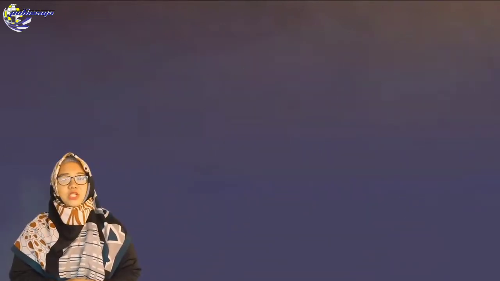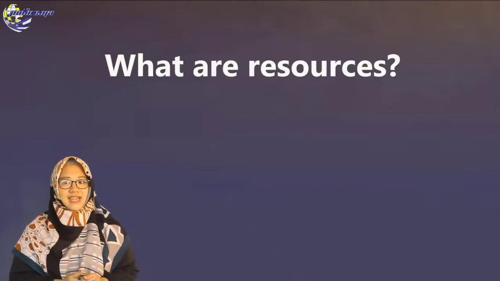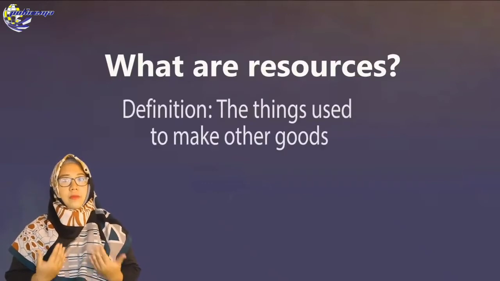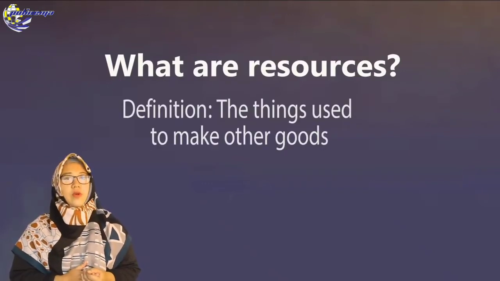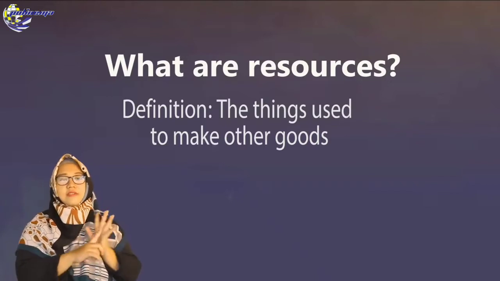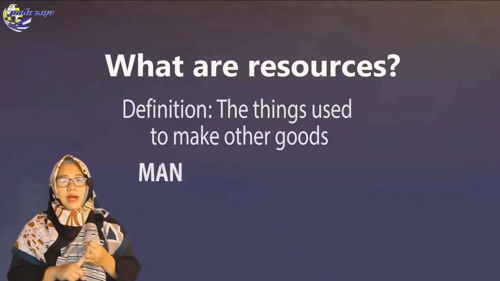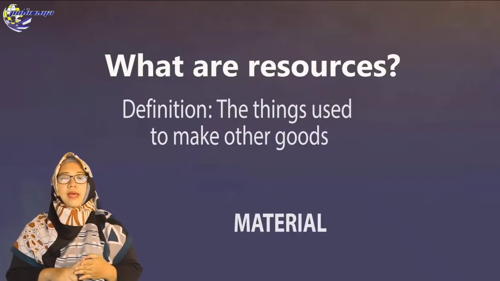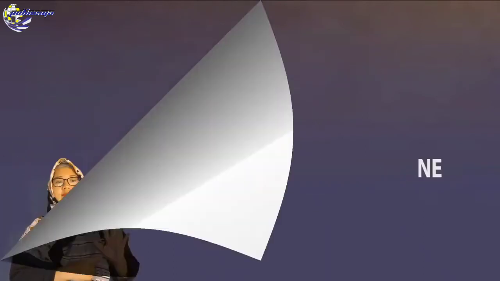Okay, next, as we know that people have a lot of needs and wants, but we have limited resources to fulfill them, so we have to understand what resources are. The definition of resources is the things that are used to make other goods. We know them as the 5 M's: man, money, material, method, and machine.